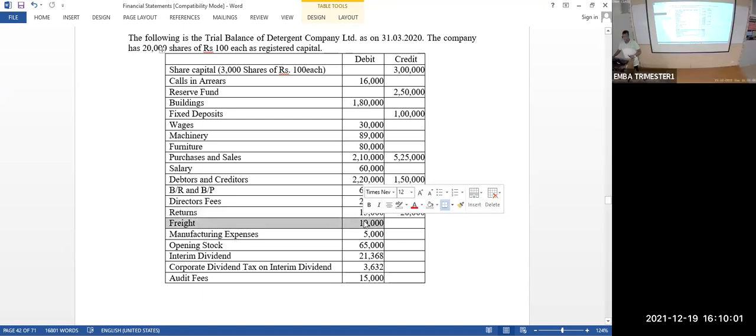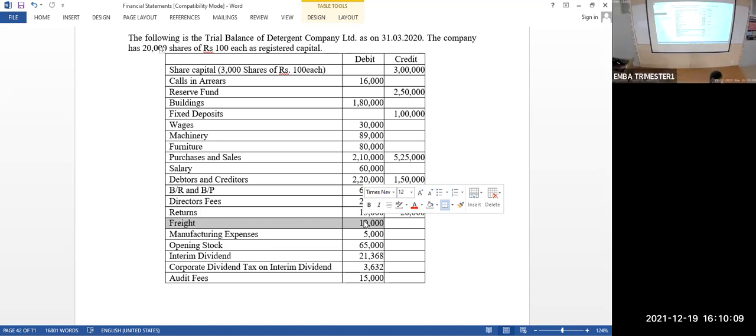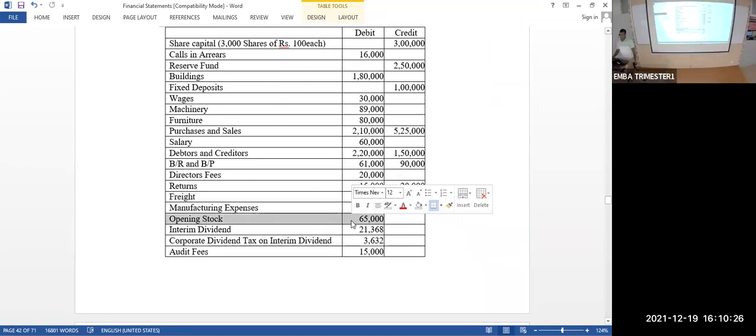Freight is other expense. Or sometimes what you can do, freight you can add with purchase, if it is freight inward. What is freight inward? Transportation charge paid on the purchase of goods. So you can add with purchase. No, sir, I don't want to do that. Take it to other expense. Manufacturing expense, other expense. Other expense. Opening stock to calculate liability.